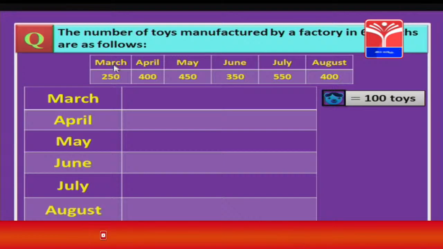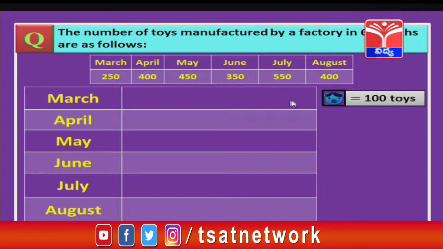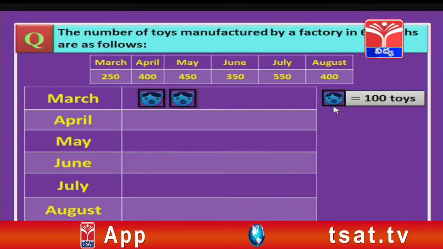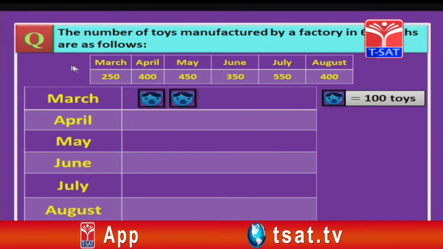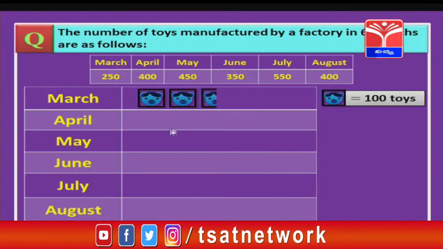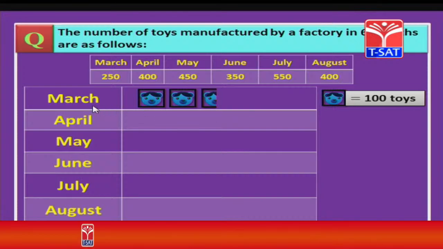Now, in the first one, if you notice, in March 250 toys were manufactured. 250 means 2 such images, plus half of this image. Why half, children? Because we have 250 only. So, this is 100 plus 100, we need only another 50. For that we draw only half the toy. So, now this represents 250 toys in the month of March.